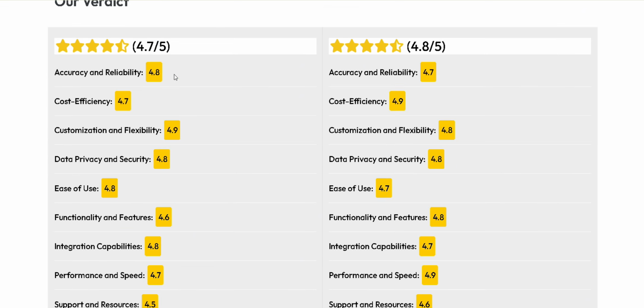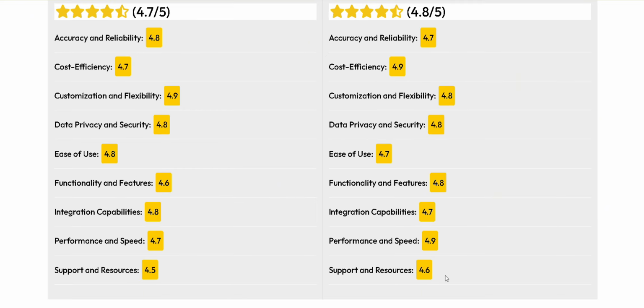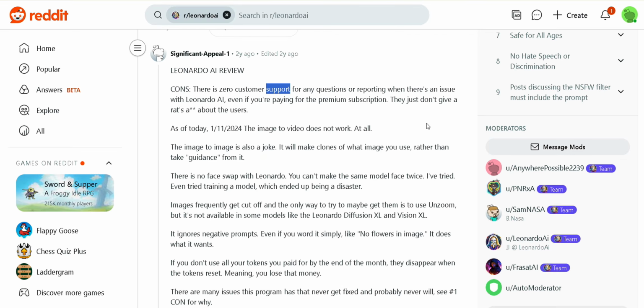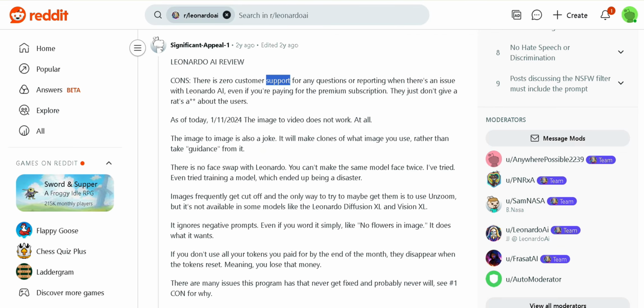According to Toolkit Least Comparison, both platforms score highly overall, 4.7 to 4.8 out of 5. Leonardo AI edges ahead in accuracy and reliability and integration capabilities, while OpenArt wins on cost efficiency, performance and speed, and support and resources. Users generally praise Leonardo AI for its image quality and tools.